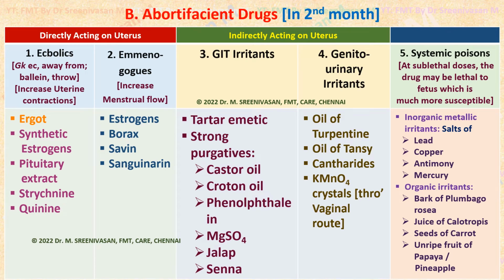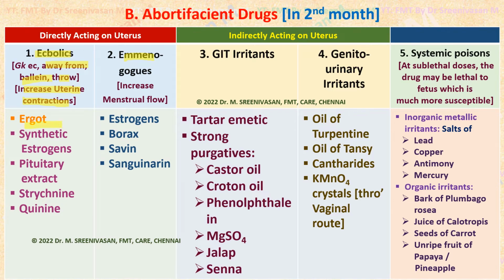So coming to directly acting abortifacient drugs, that means acting directly on the uterus, there are two types. One is ecbolics, the other type is emmenagogues. Ecbolics comes from the Greek words ek, meaning away from, and ballein, meaning to throw. That is, they cause abortion by increasing the uterine contractions, thereby leading to expulsion of uterine contents. Ecbolics are those drugs which cause severe uterine contractions, otherwise called oxytocics, like oxytocin, and they promote uterine contractions leading to expulsion.